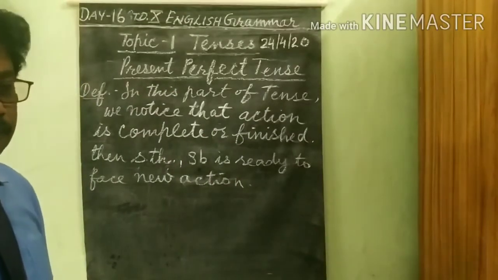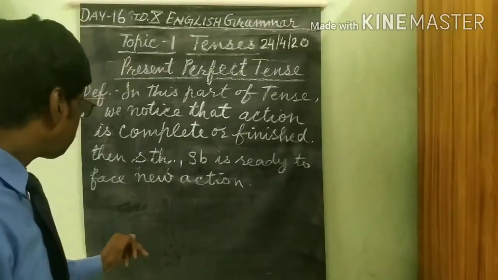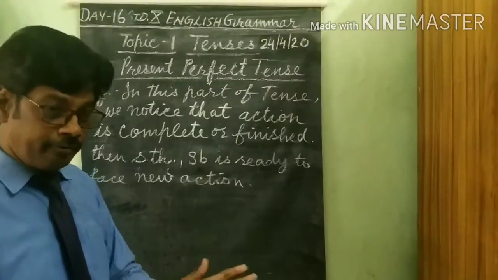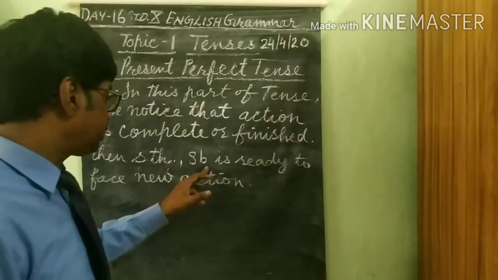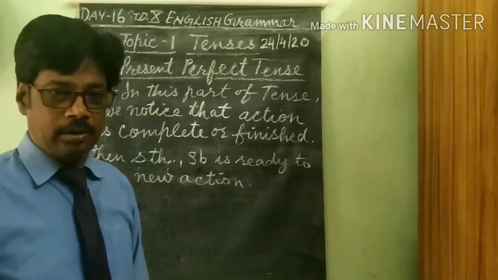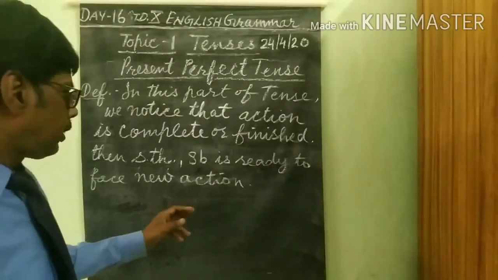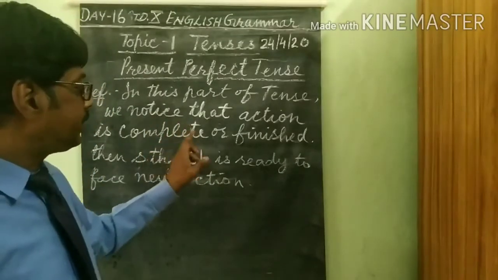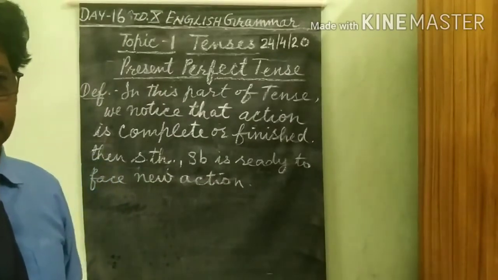By the way, I would like to tell you some more things about this tense. When all the action is complete and finished, then something or somebody is ready to face a new action, to perform a new action. Why? Because the first action has been finished, has been completed by the doer.